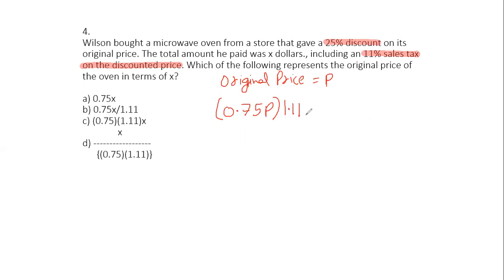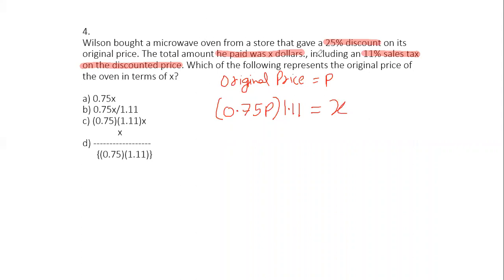So first the price is decreased by 25%, so it becomes 0.75. Then on this discounted price, I have to pay 11% sale tax. That means this discounted price is now increased by 11%, so it will be multiplied with 1.11. So this is the money that I will eventually pay to the shopkeeper, which is given in the question as the total amount he paid was X dollars. So this is nothing but equal to X.